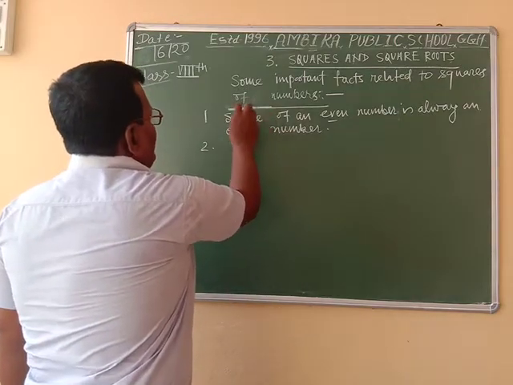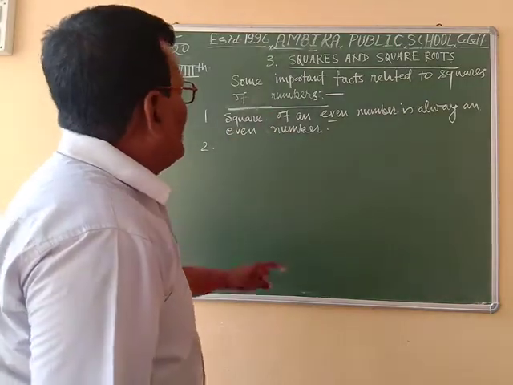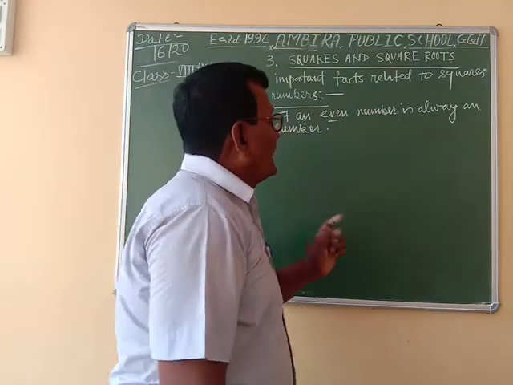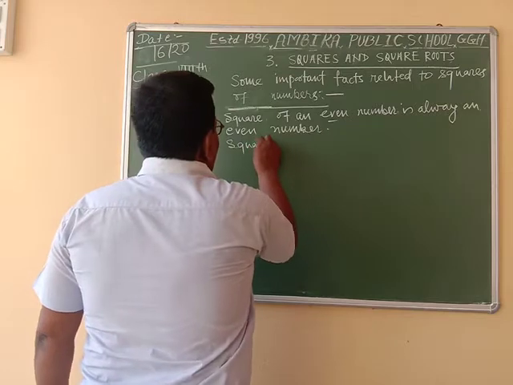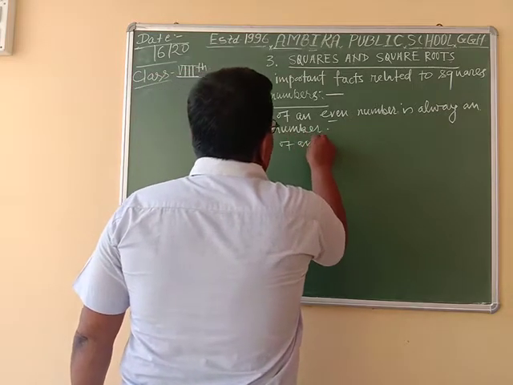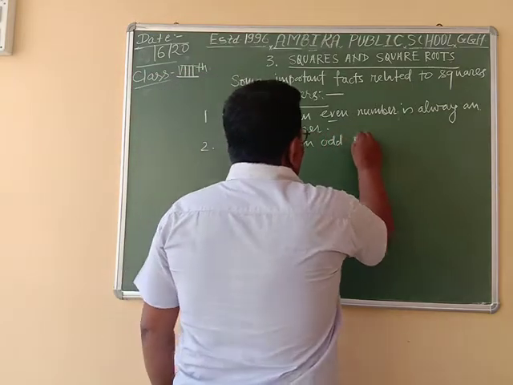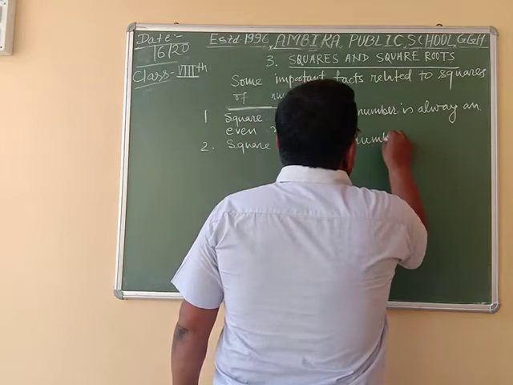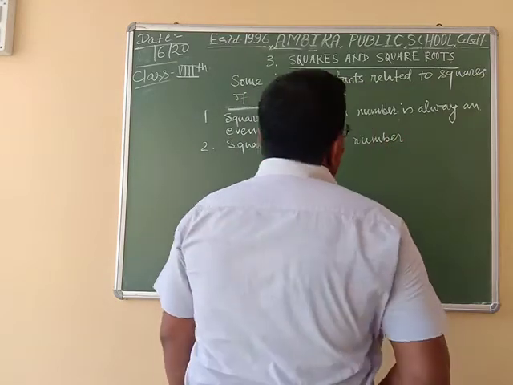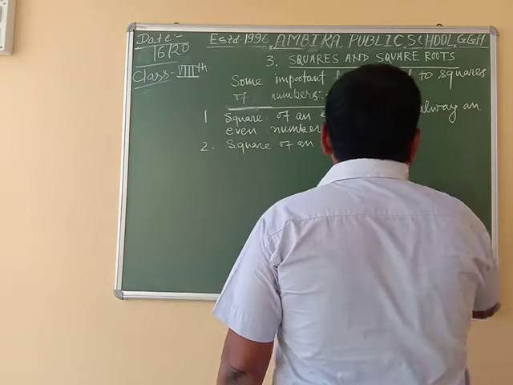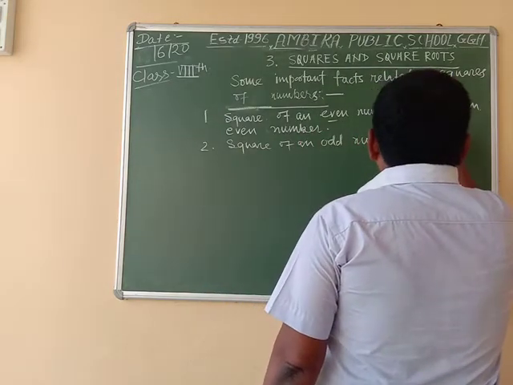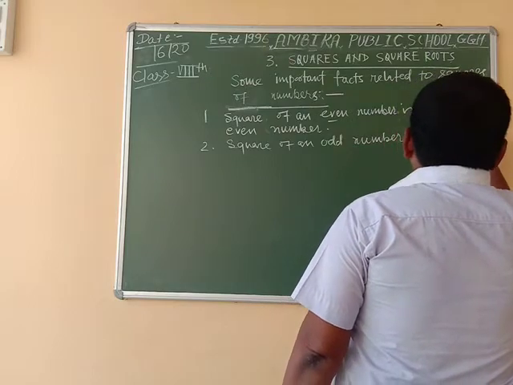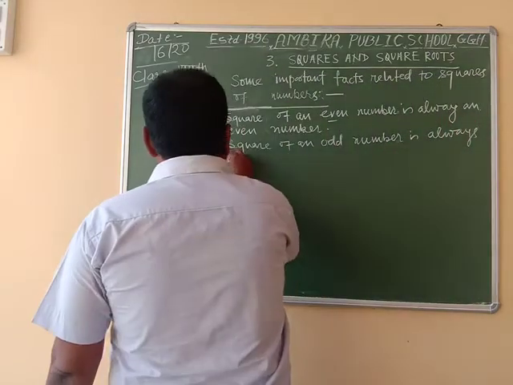Similarly, the second fact is, a square of an odd number is always an odd number. We know what an odd number is. You have studied it in previous classes.